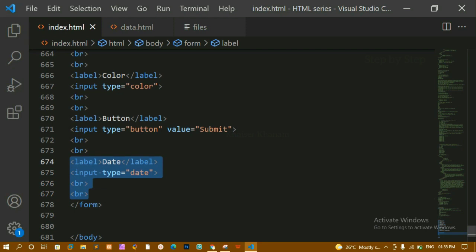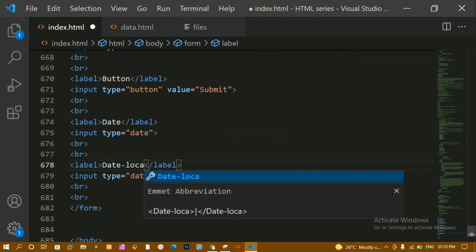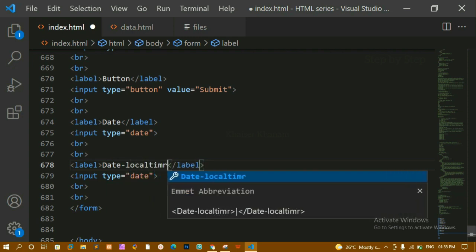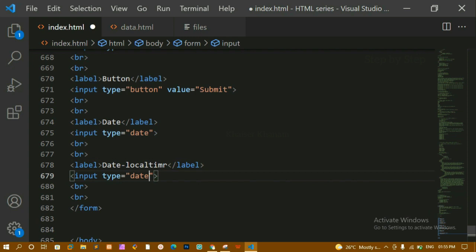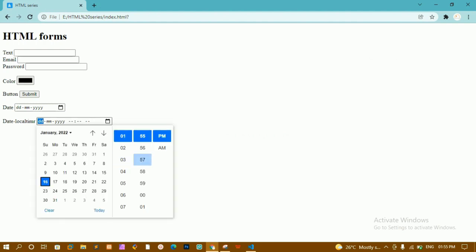Next we are having, let me just copy this, and here I am just going to paste, and here we are having another type, date time local. Inside this I'm just going to write datetime-local. I'll save this. I'll refresh this one. Now you can see here I'll be getting the time as well. Whatever time I want to select, I can just select that one. We will not have any time zone. We can just select whatever time we want. We are not having IST or something like that. We can just select based on our requirement. Now you can see the time is getting changed.